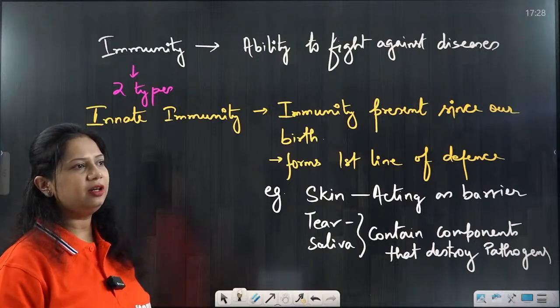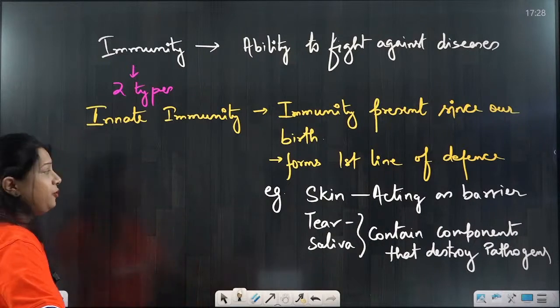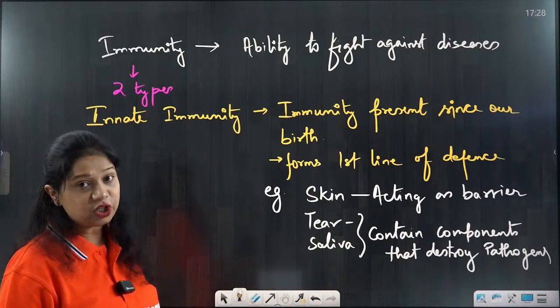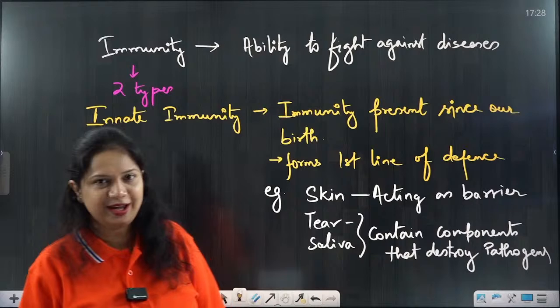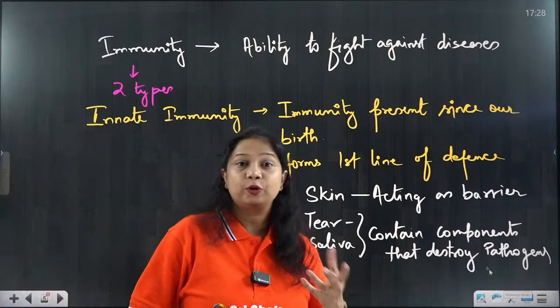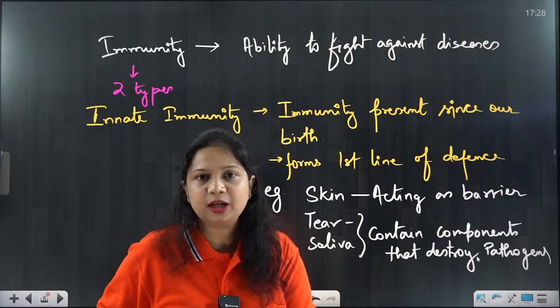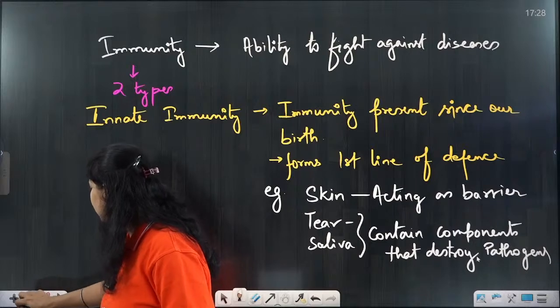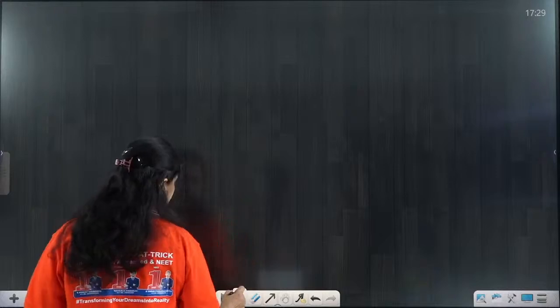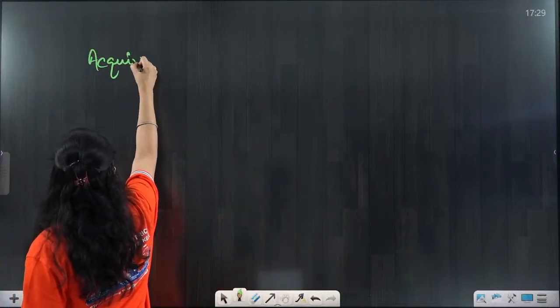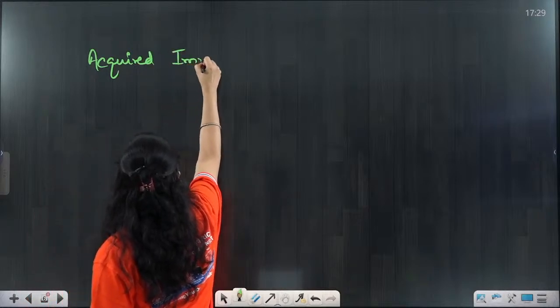Is that okay, everyone? If you are clear with innate immunity, now we are moving on to the definition of acquired immunity. Finish writing it. If you have not finished writing it, next time you visit this video and you can write it down at that time. So now we are moving on to acquired immunity. So what is acquired immunity?